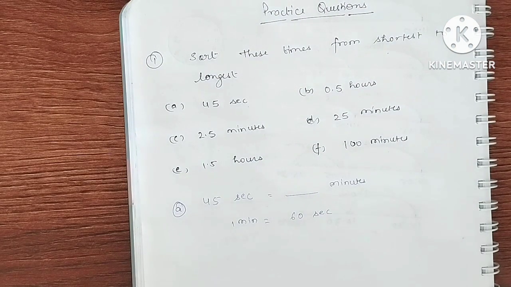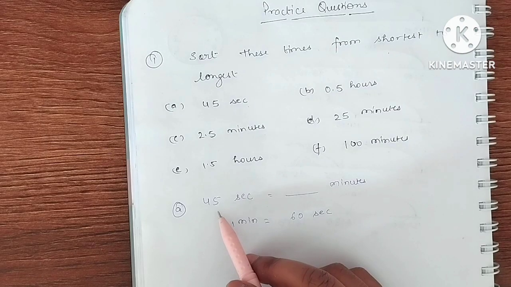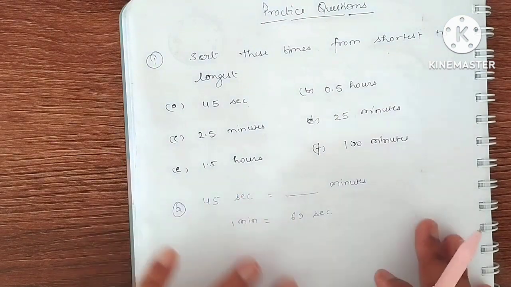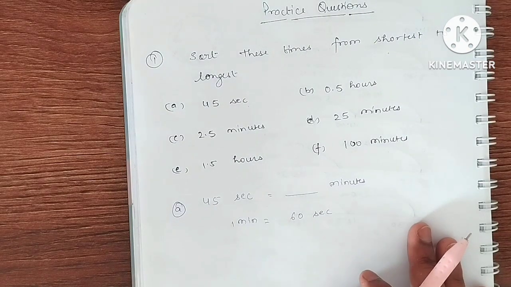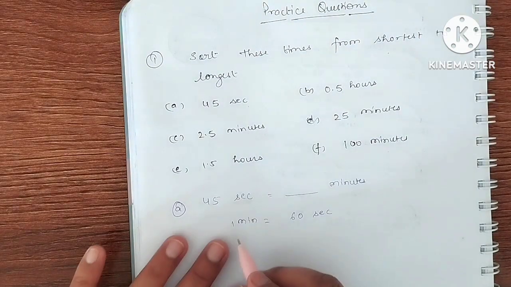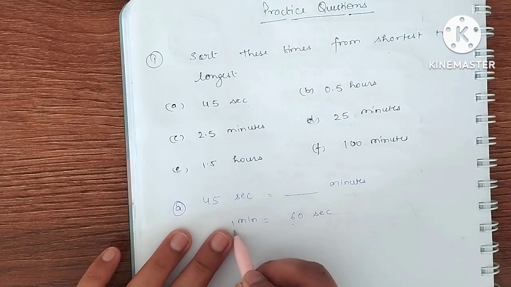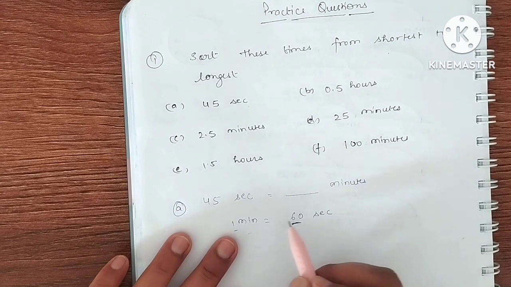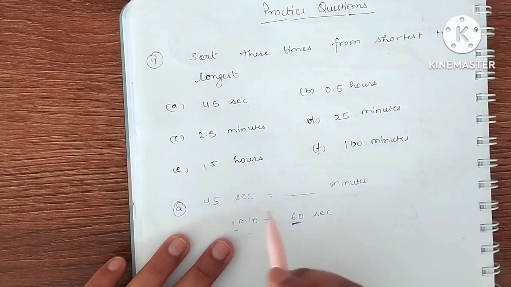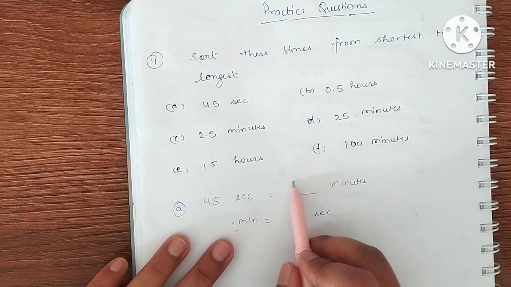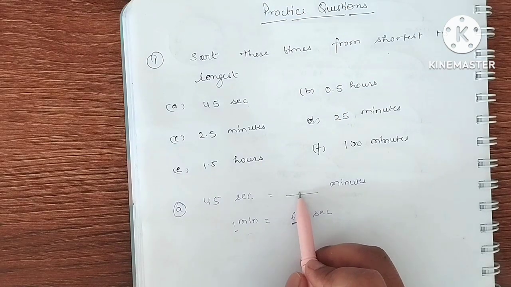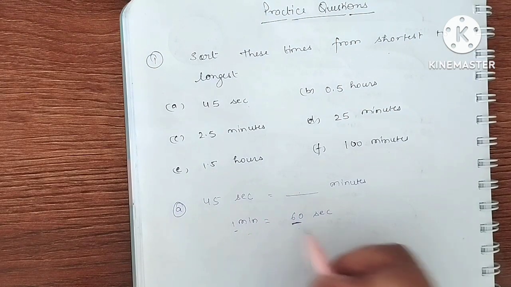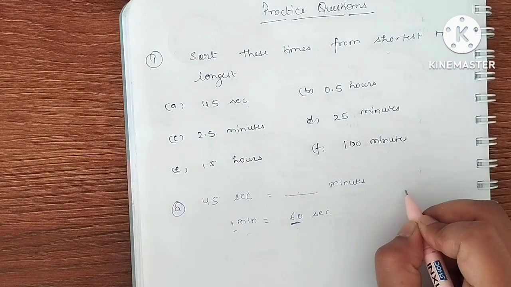So we need to find out how many minutes in 45 seconds. That means we are doing just the reverse of that. So what will we need to do? We need to do the division because minutes are less and seconds are more. The number which comes with the second is always more than the number which comes with the minute. So if we need a smaller number here, we need to do the division. So by which number we will divide? We will divide by 60.